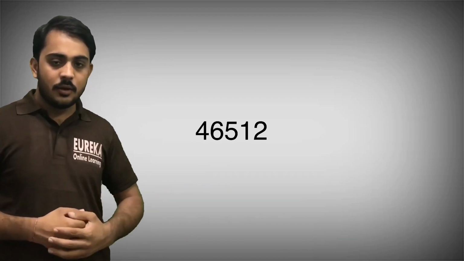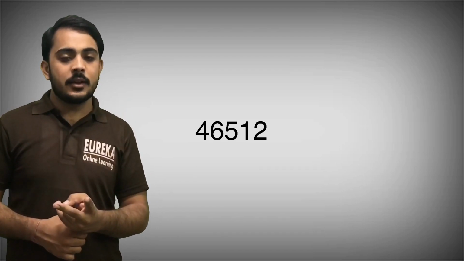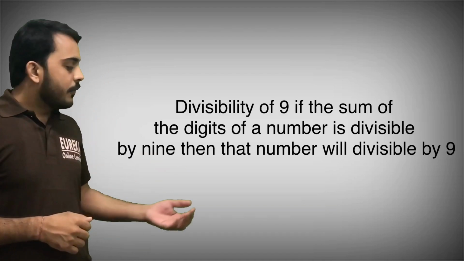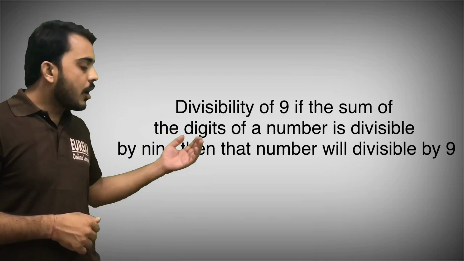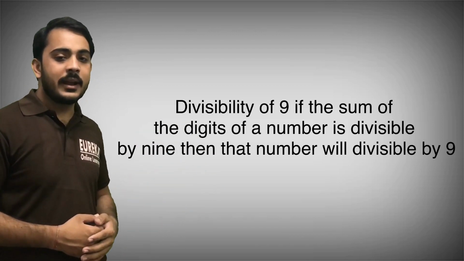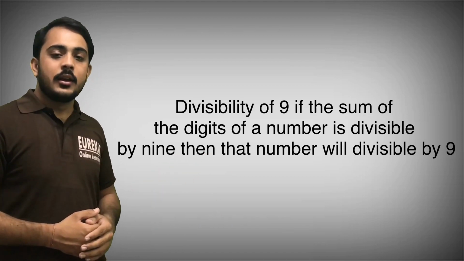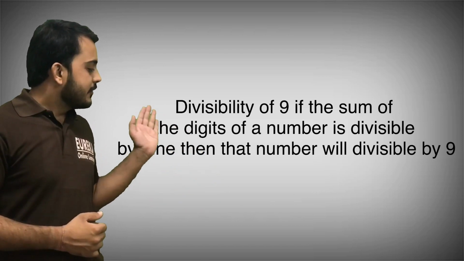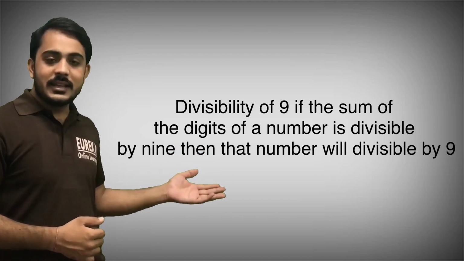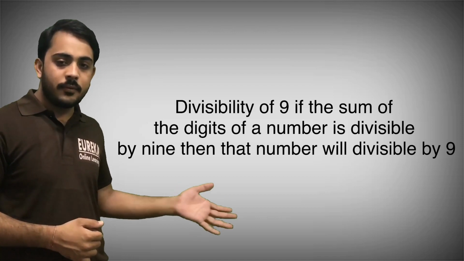That is a very easy rule. Okay. In the divisibility of 4, last 2 digits. In the divisibility of 8, last 3 digits. That's clear. Now moving to the next rule, that is divisibility of 9. If the sum of digits of a number is divisible by 9, then that number is divisible by 9. It is the same as the divisibility rule of 3. Because in the divisibility of 3, if the sum of digits of a number is divisible by 3, then that number will be divisible by 3. Same in the divisibility of 9.